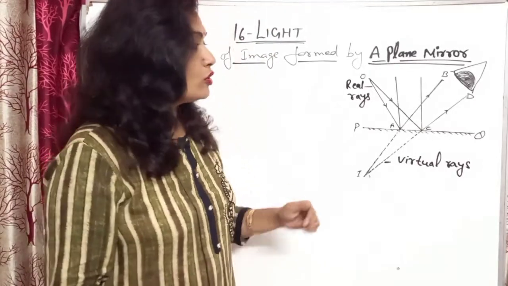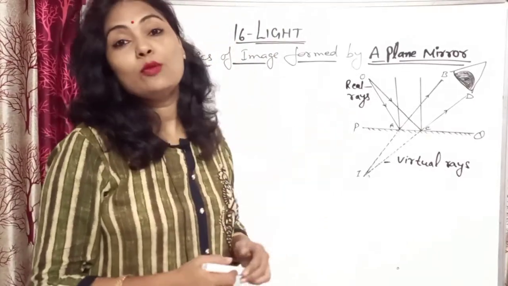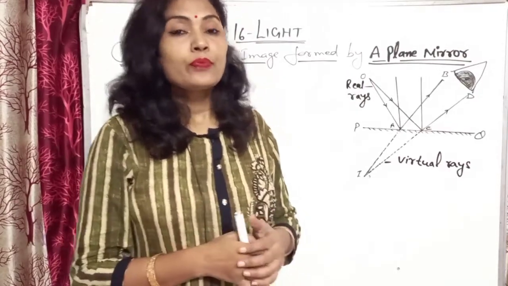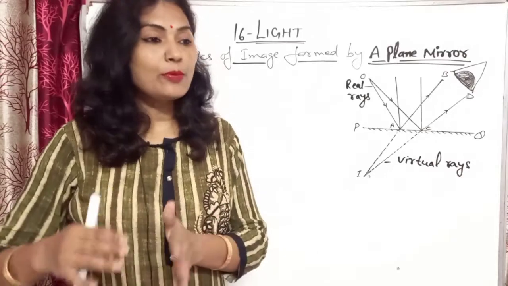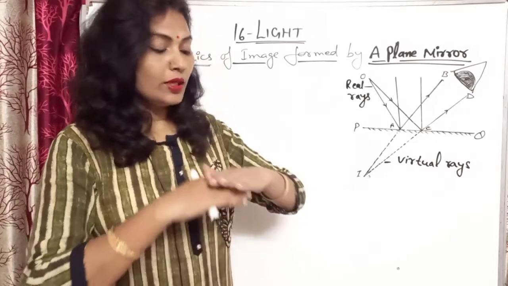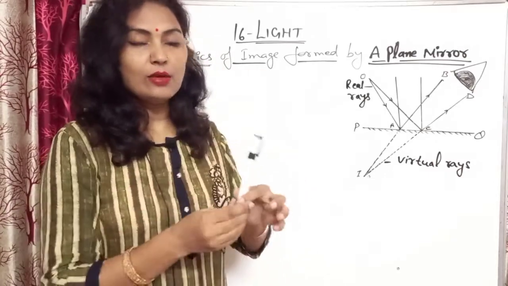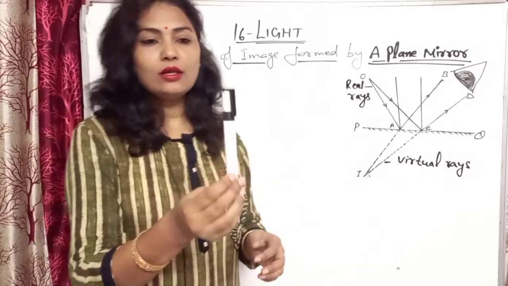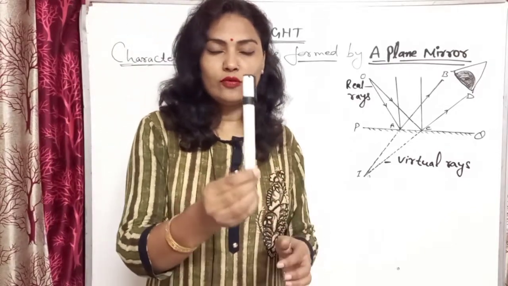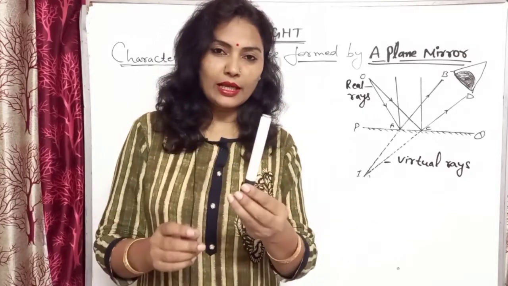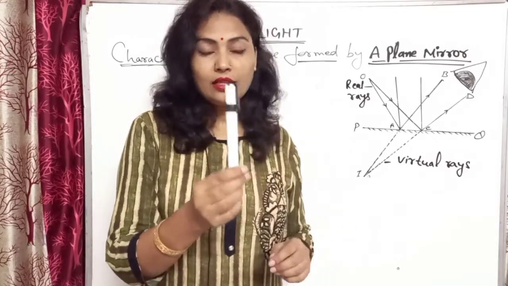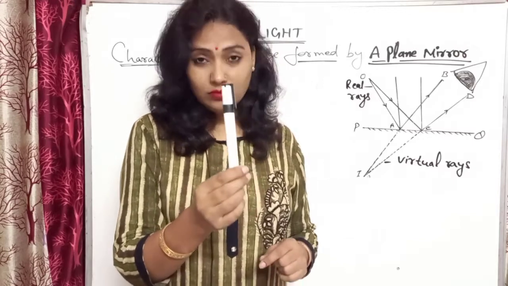The image formed in the plane mirror is virtual and it is also erect, that is, upright. If we keep the object in front of the mirror, the image is not inverted, it forms upright and erect.